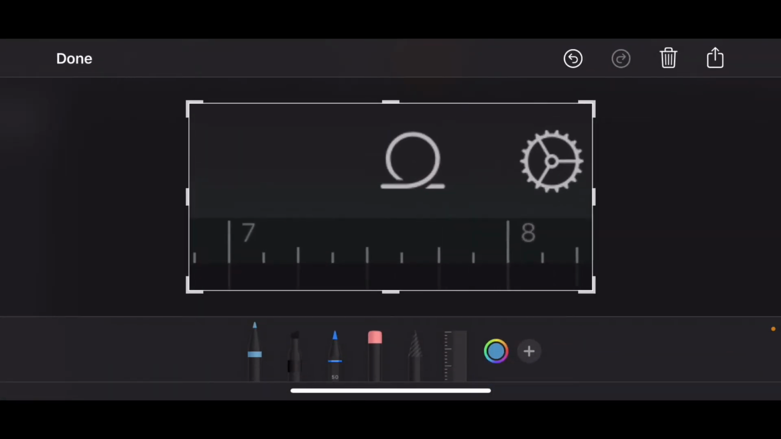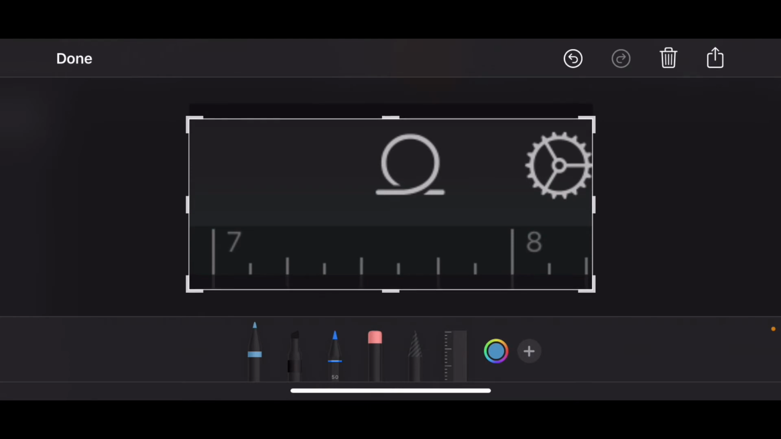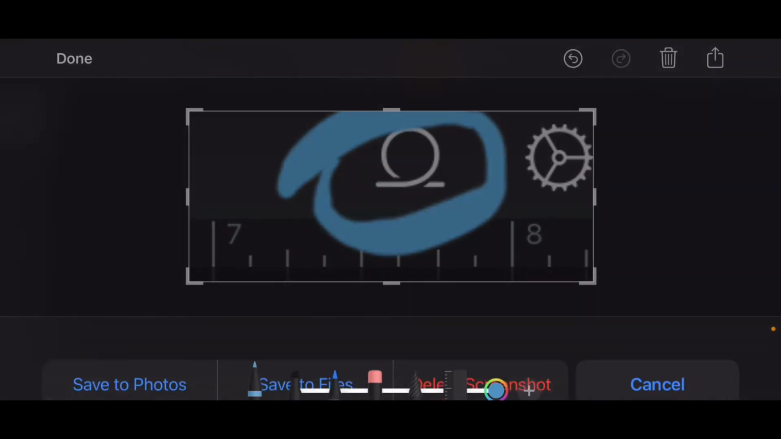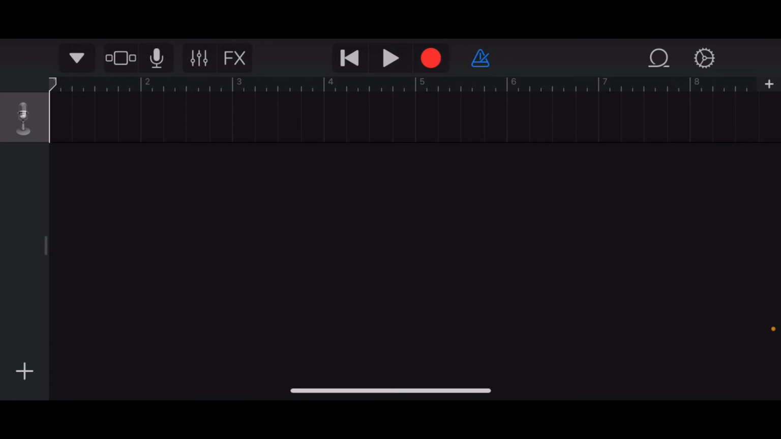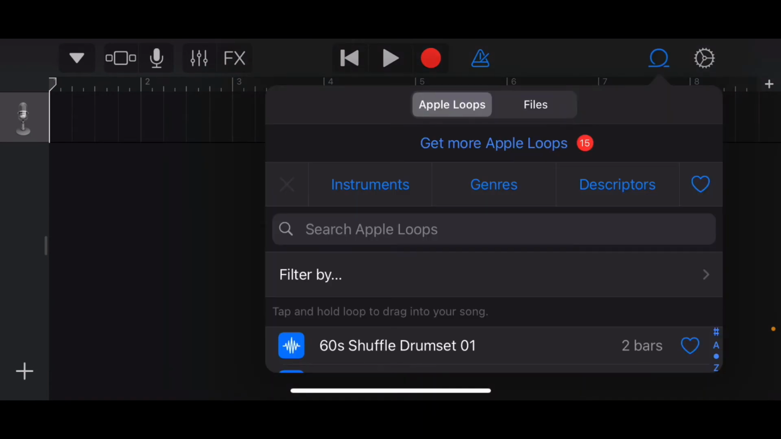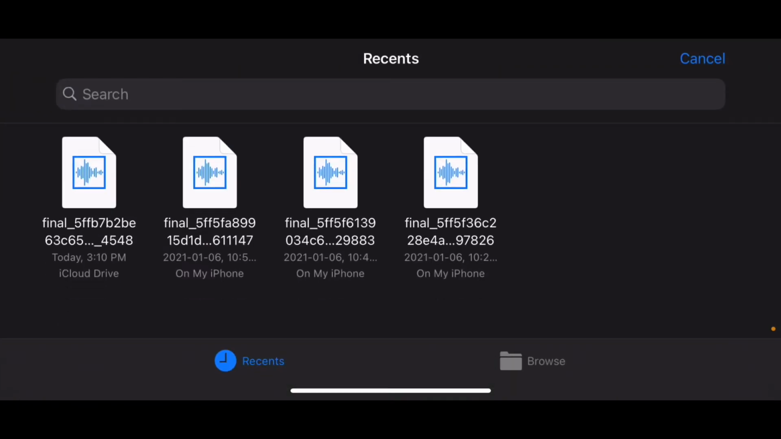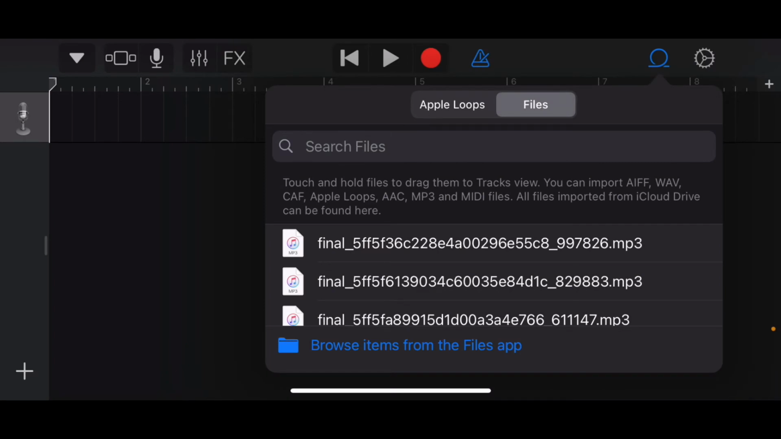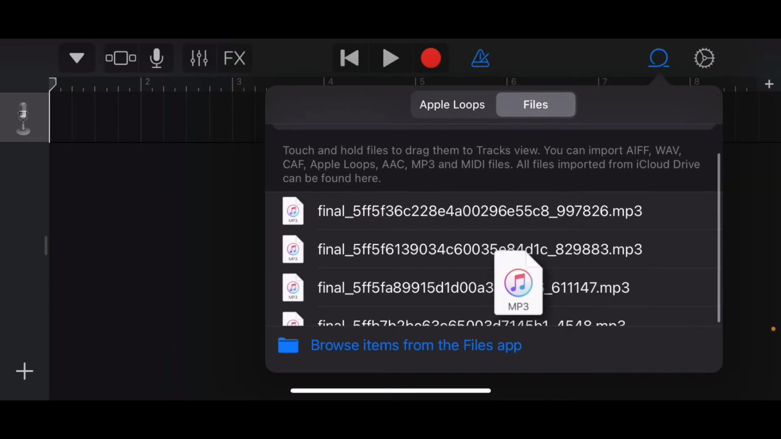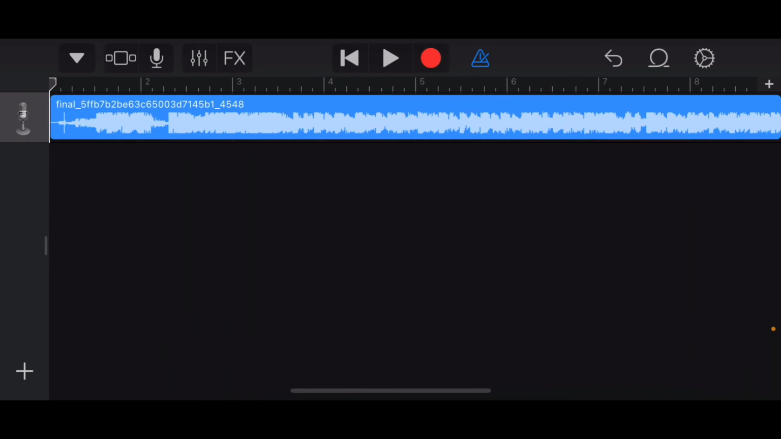I will then click this loop button, and then I will click files at the top. I then clicked Browse Items from the Files app and clicked my sound file that I wanted to use. I then dragged my sound file onto the track. I realized I dragged the wrong sound file, but I was able to fix that.